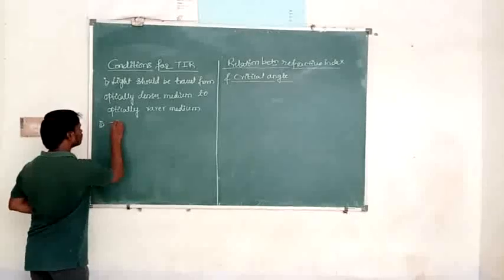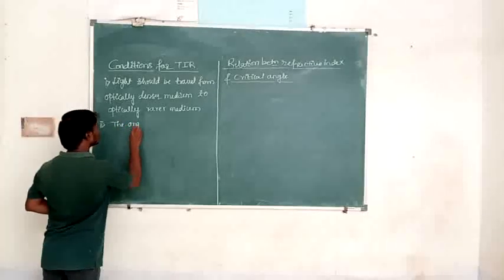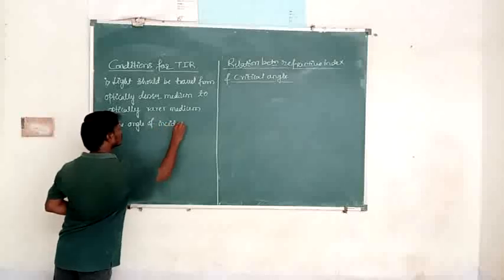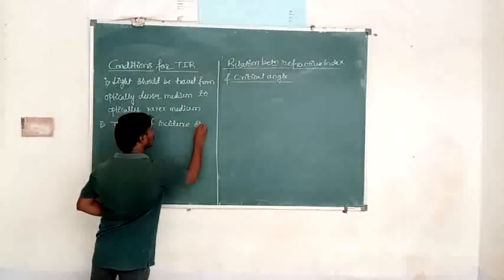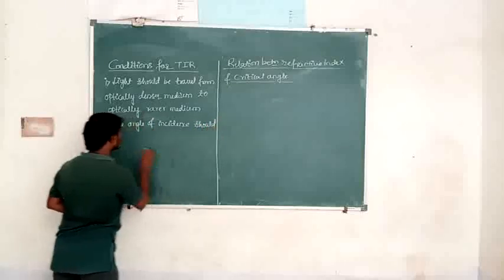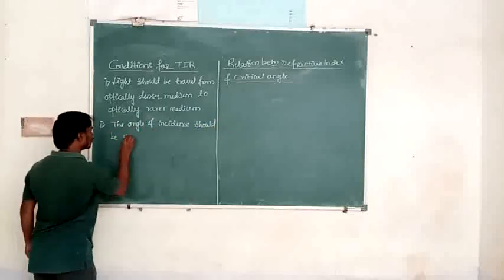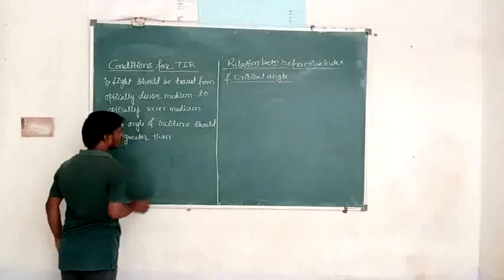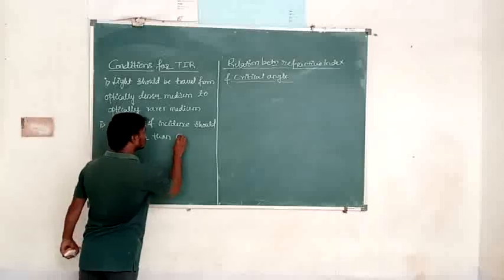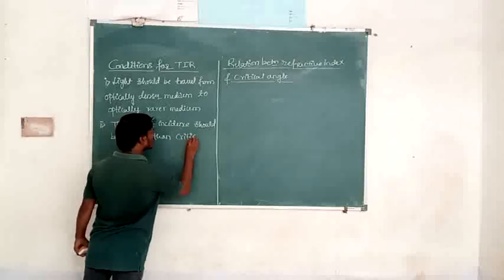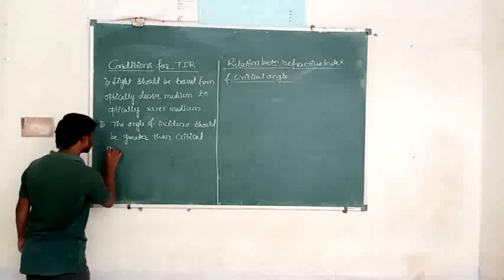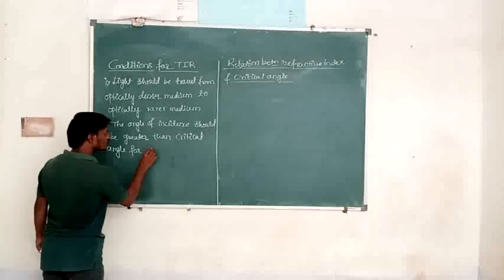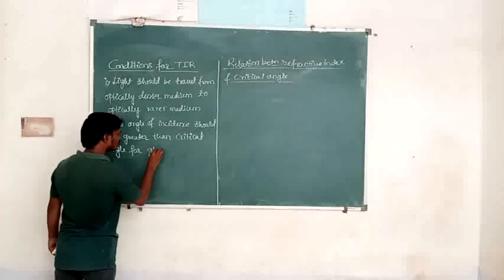The angle of incidence should be greater than the critical angle for the given pair of media.